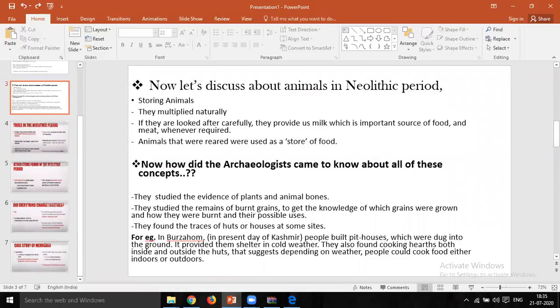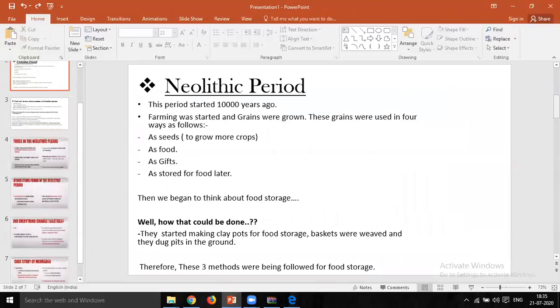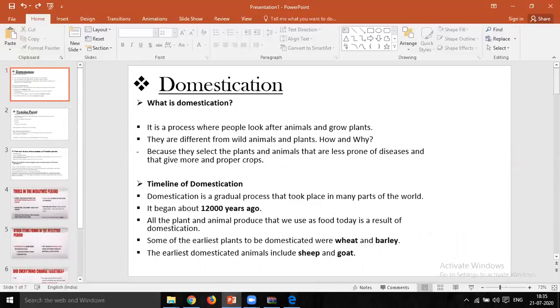So in previous lectures we discussed what domestication is, and what kinds of animals and plants were used for domestication. We also saw the timeline of domestication, and how many years ago this domestication process took place.